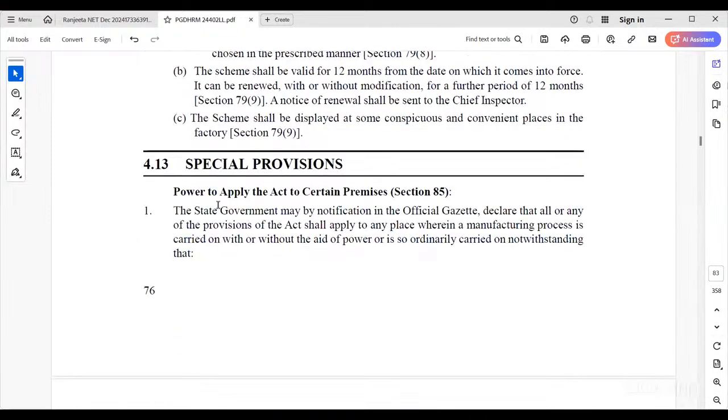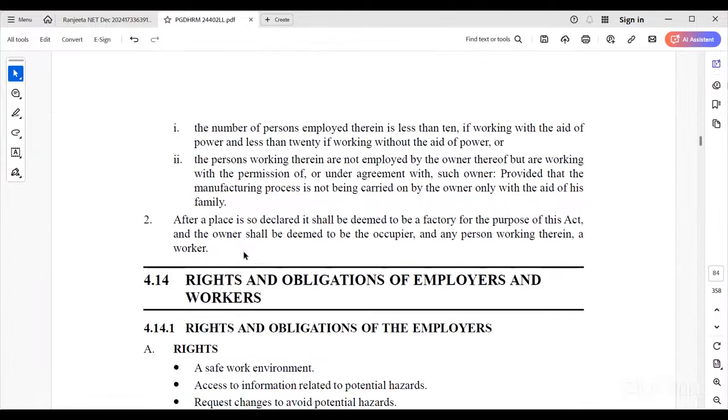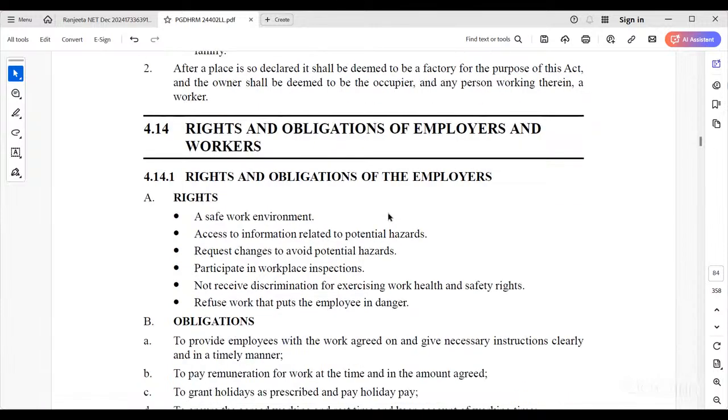Now there are some special provisions regarding this Labor Act. The state government will notify in the official gazette, declaring that any of the provisions of the act shall apply. So every year the government declares the holidays list. Industries can declare these holidays, and they won't allow workers to work in a holiday period. Right, and the obligations of employers and workers.